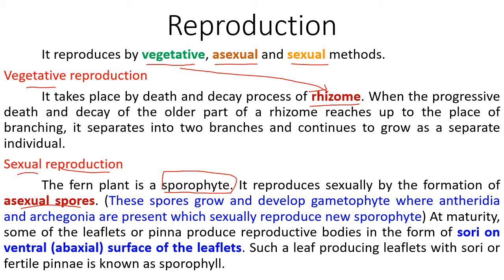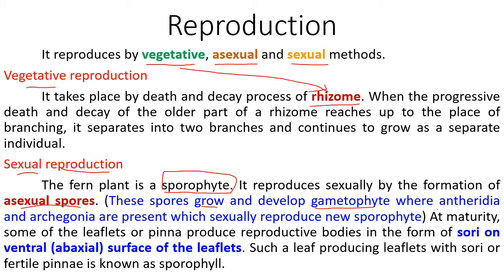These spores are called asexual spores because they are produced without any mating, without any sexual contact, and these spores grow and develop into the gametophyte, and within this gametophyte the sex organs are there.